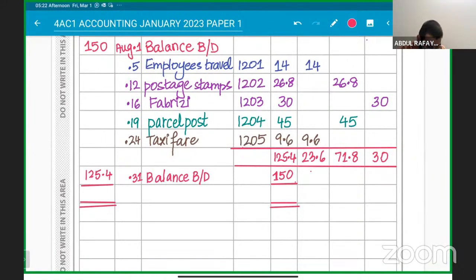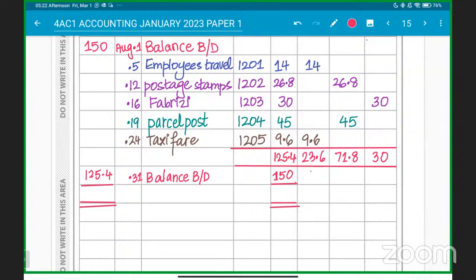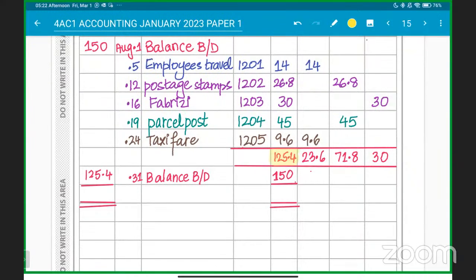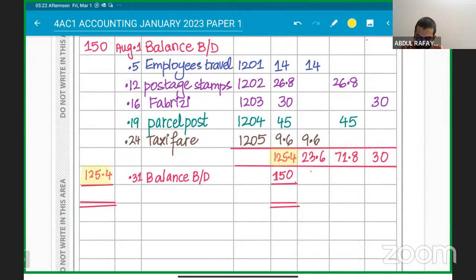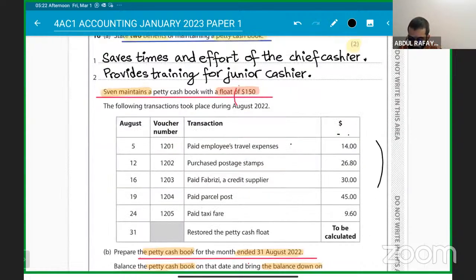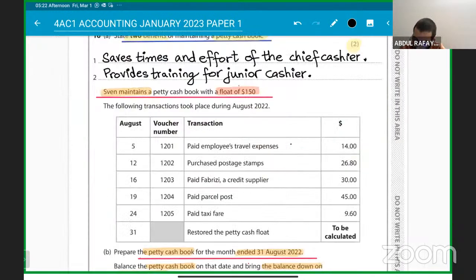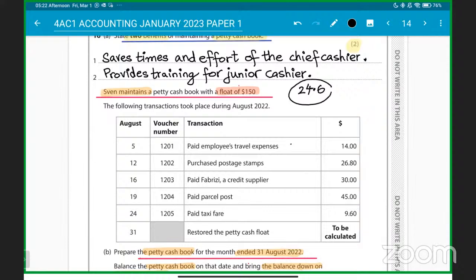Let me explain again. What's the basic criteria here that we need to understand? 125.4 is the expense that you have done. How much expense you have done, you have to add it here, because these amounts will be paid from the $150. So you can do 150 minus 125.4, and I'm getting 24.6.